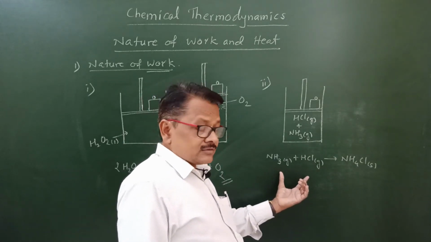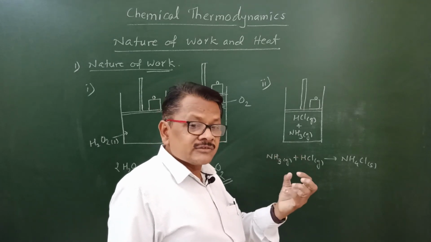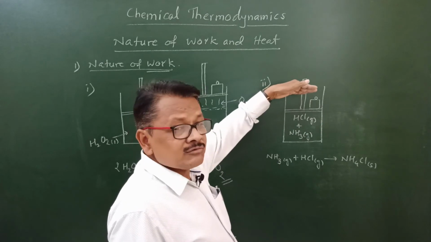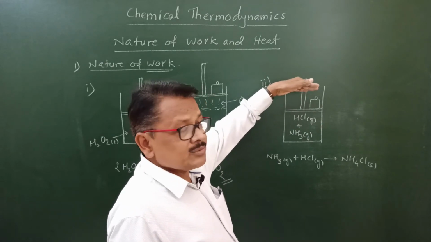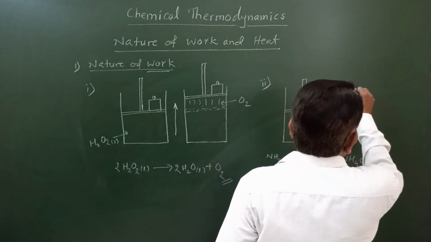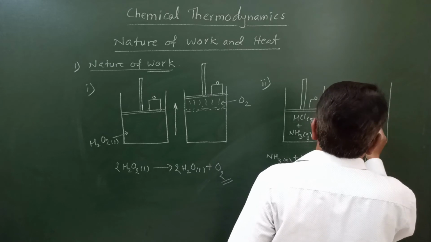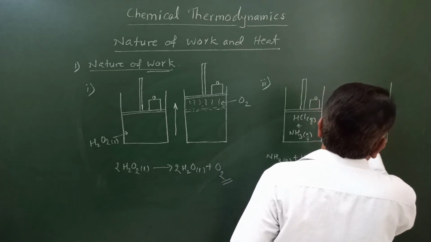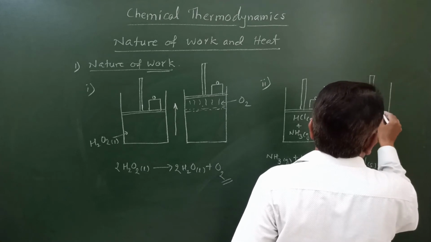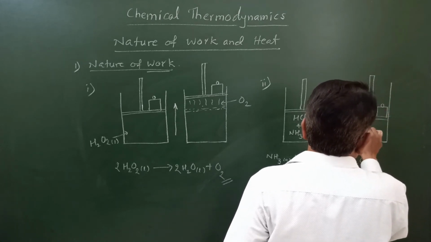Here what will happen? Due to consumption of gaseous molecules, its volume will decrease and this piston will come down, and the mass which is kept on the piston will come down. It is shown in this figure like this. Here the piston will come down. So this is NH4Cl solid.